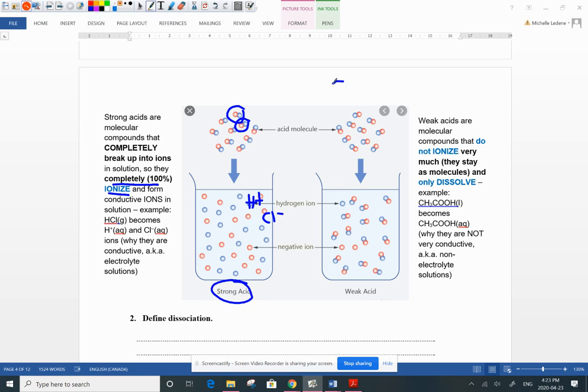Here's a weak acid, something like acetic acid that we just saw. So is it going to ionize? Yeah, a little bit. So you see that it does form some hydrogen ions, and it will form some negative ions, some acetate ions, but not very much, right? Most of the acid stays as molecules.